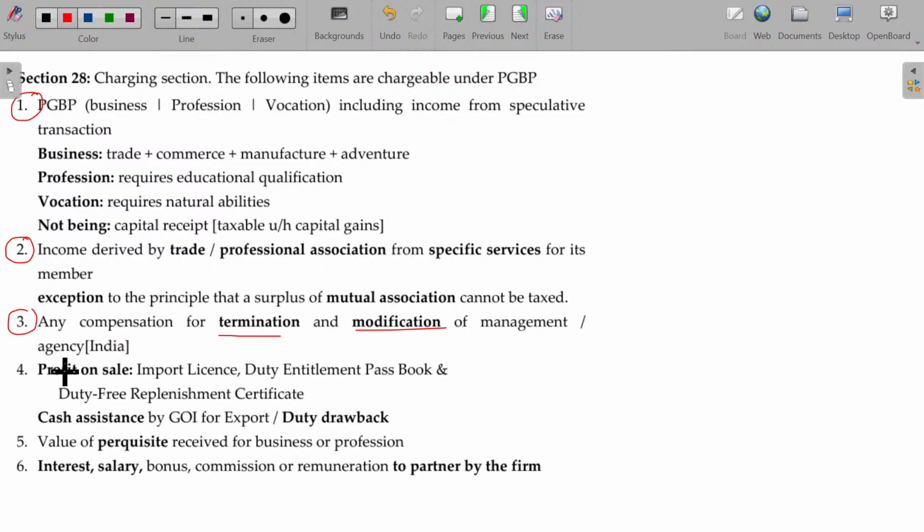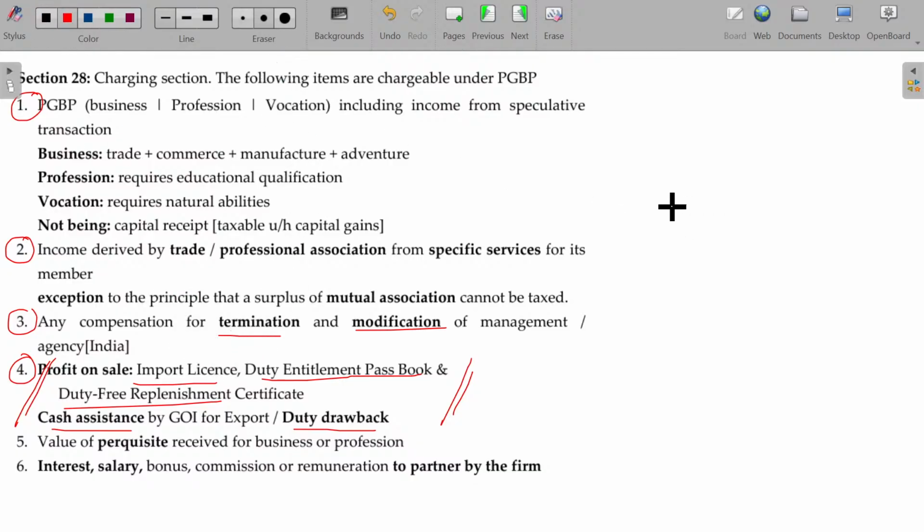Now, profit on sale of import license, duty entitlement passbook, duty free replacement certificate, and cash assistance by Government of India for exports and duty drawback. All these things are considered as PGBP income only, right? Anyhow, these terms are really unfamiliar for you, because these terms are used in the case of excise duty, especially import and export. Here we don't have wider applications at the income tax level. Anyhow, better you have a slight idea about these things. Okay, let me explain a few here.